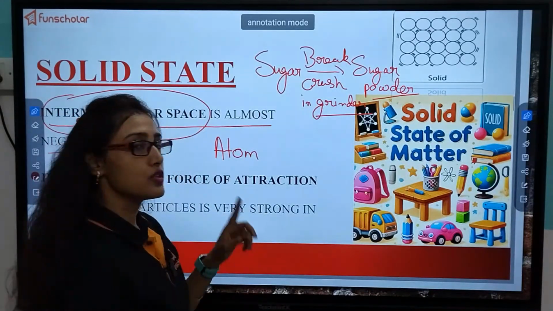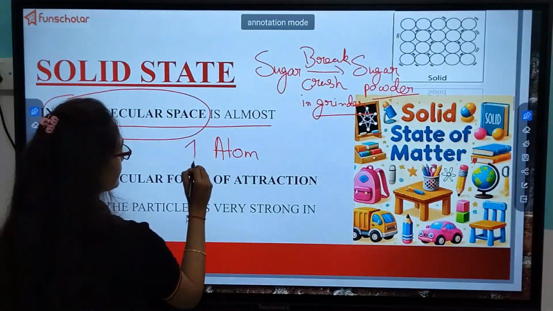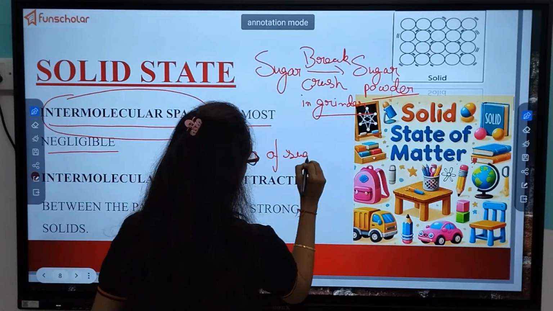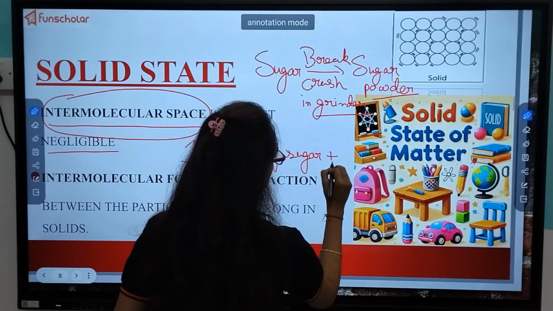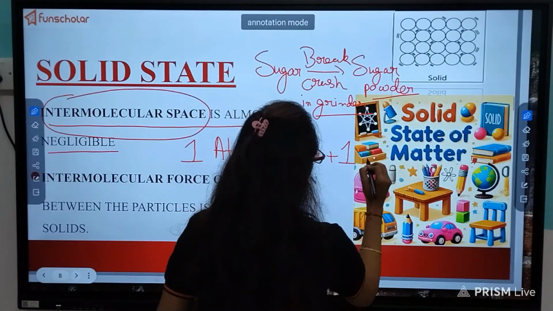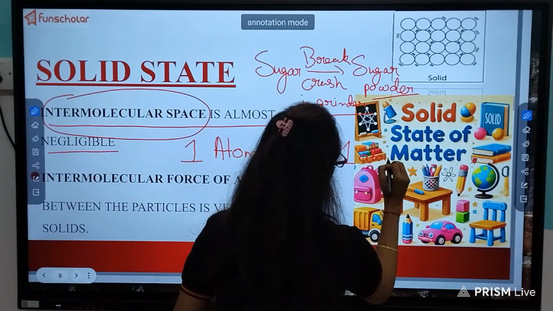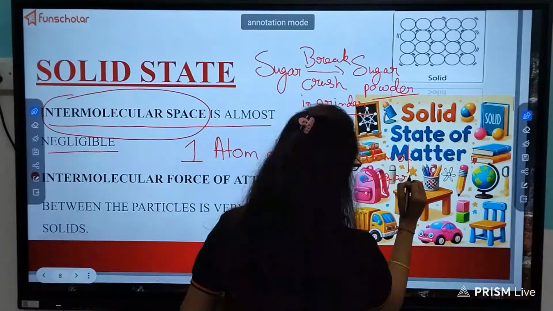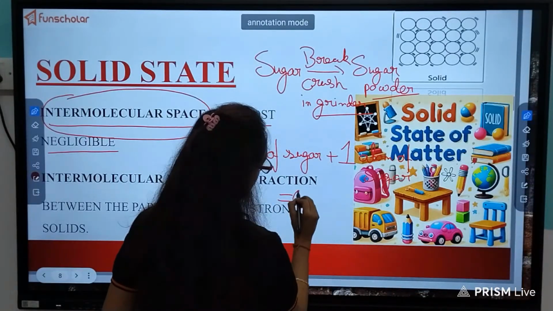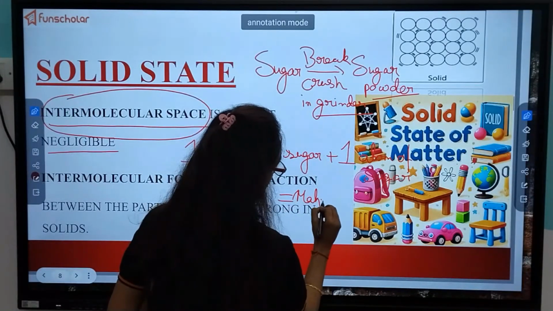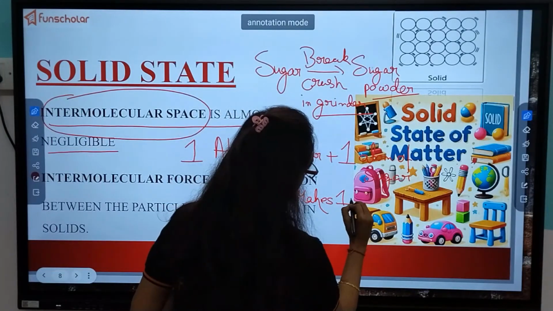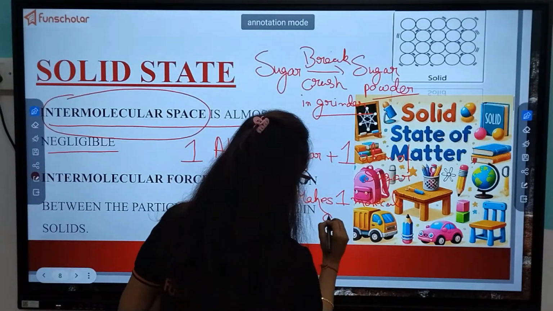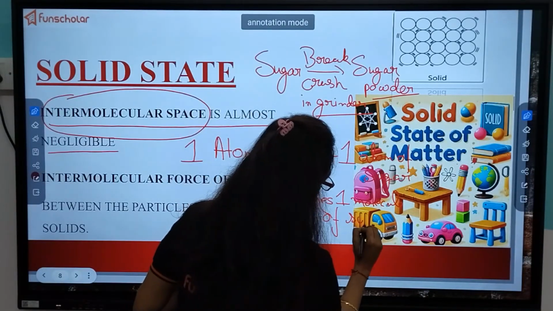So now one atom of sugar plus another atom of sugar makes one molecule of sugar.